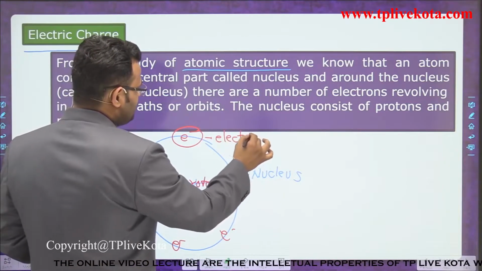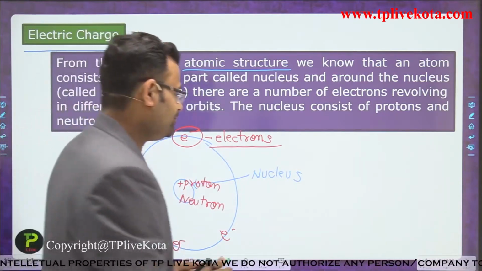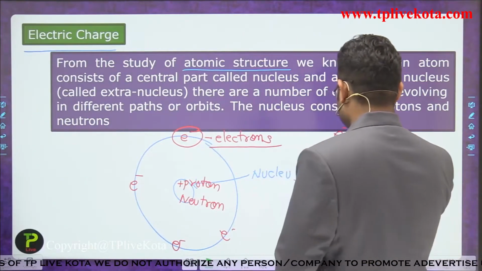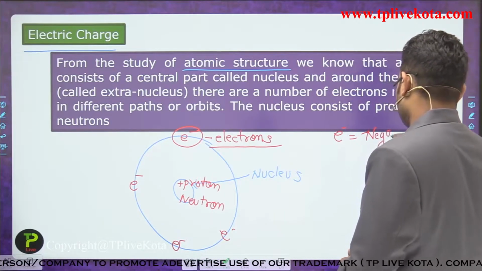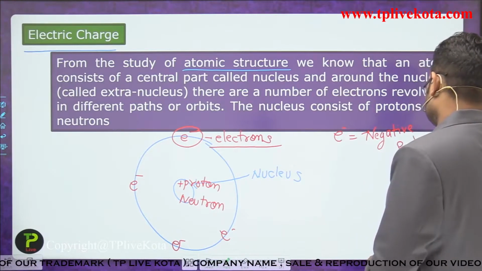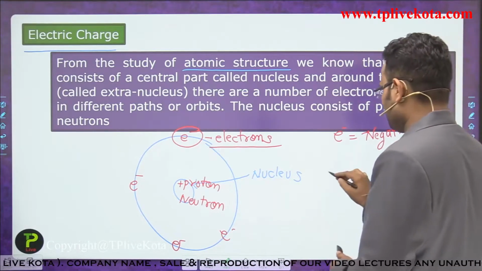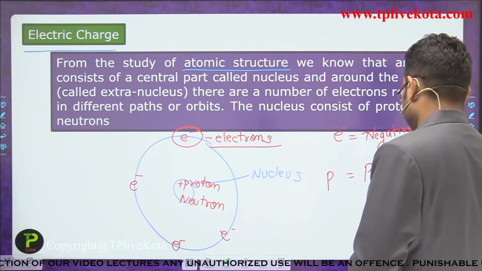If we talk about the sign of these particles, the electron is a negative particle, and guys, the proton, which is represented by P, is a positive particle.